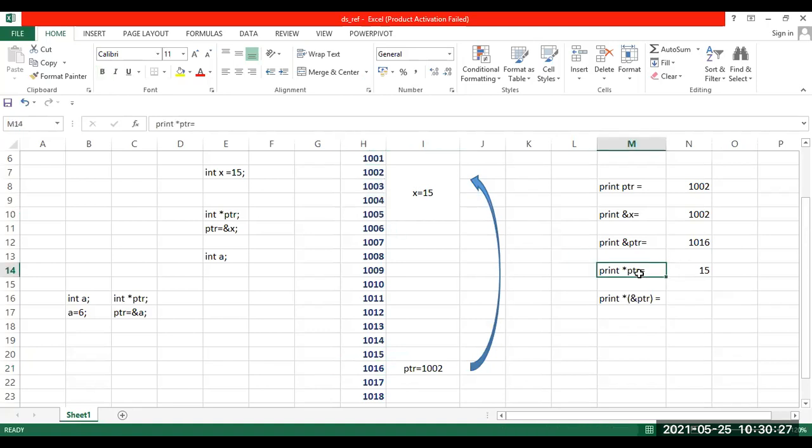Now, can anyone explain why *ptr is 15? Because the address of variable x is 15. See, what was star giving you? Remember the concept here again. Star will give you the value. So if I say *ptr, come back to these statements here. *ptr is equal to &x. This syntax is equal to this.